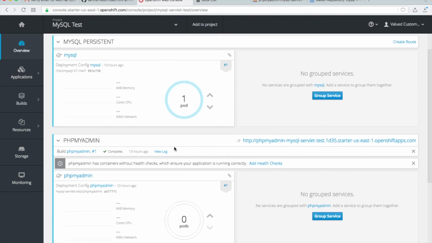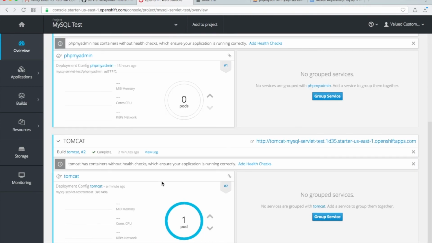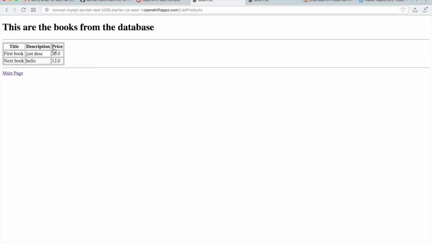Just wait for MySQL. Okay, it seems MySQL is working. Let's go to Tomcat. And you see this hello here, which is the new part. When I click on the list all products, we can see all the products.